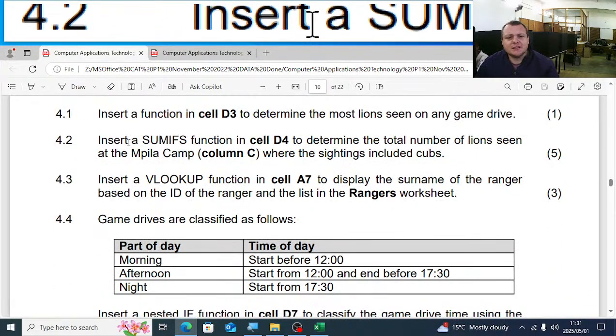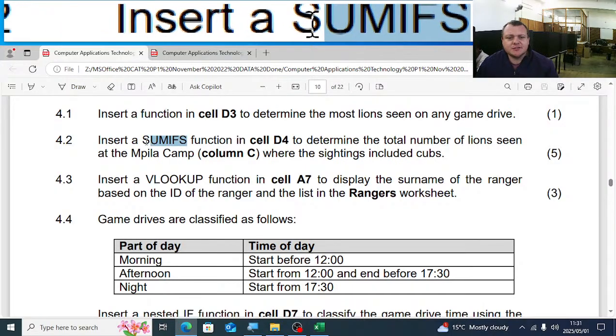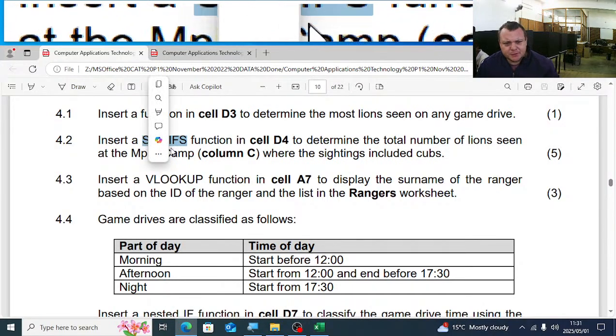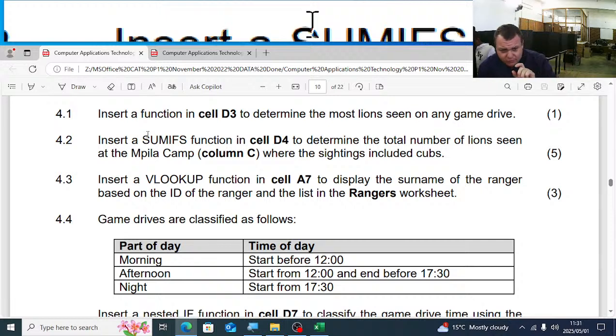4.2. What is nice here, they tell us to insert a SUMIFS. So a SUMIFS, grade 12, what is the difference between a SUMIF and SUMIFS? SUMIFS is more than one criteria, more than one condition. For me, the important thing is that in SUMIFS the sum range is first, whereas if you use only SUMIF, the range is at the end.